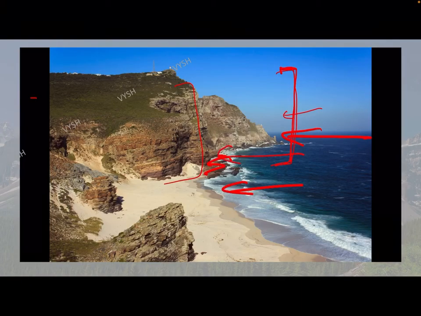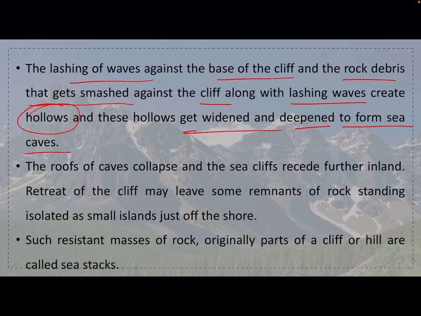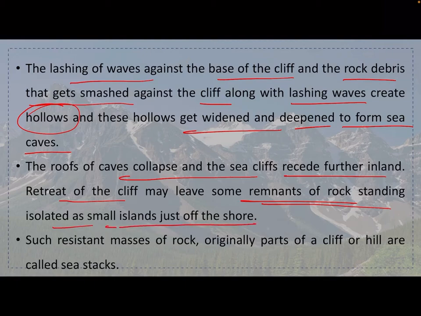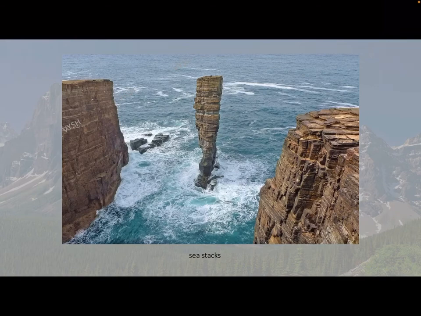See this thing hitting again and again and again. Slowly this will eat this part out, and a cave kind of a thing forms, which is called a sea cave. The roof of caves collapse and sea cliffs recede further inland. Retreat of the cliff may leave some remnants of rock standing isolated as small islands just off the shore. Such resistant masses of rock, originally parts of a cliff or hill, are called sea stacks.